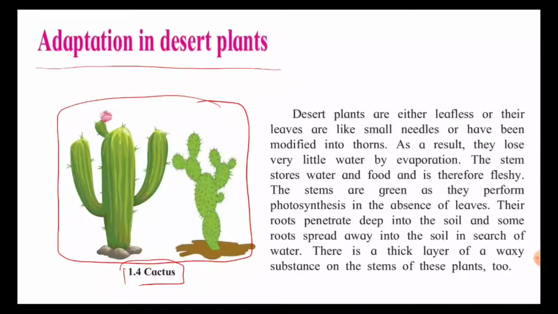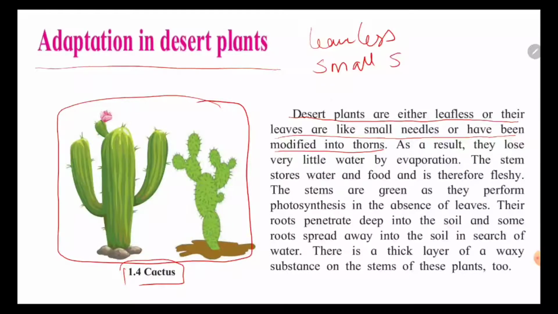We will study that now. Desert plants are either leafless, or their leaves are like small needles, or have been modified into thorns. First of all, they are leafless. They do not have leaves, or they have very small leaves, or their leaves are in the form of thorns. As a result, they lose very little water by evaporation.